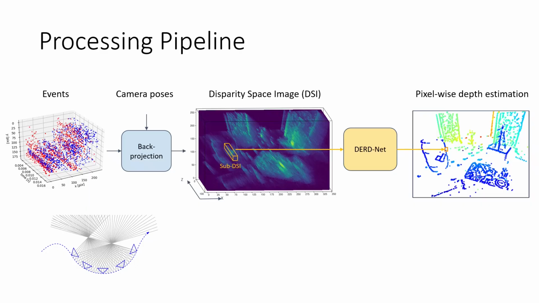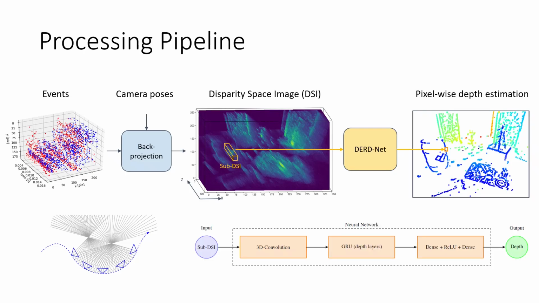Since the sub-DSIs are very small and independent, they can be processed fully in parallel with an ultralight network consisting of only 70,000 parameters and having a very short inference time of only 0.37 milliseconds. Moreover, the local processing of the DSI reduces the risk of overfitting and allows handling any pixel resolution.